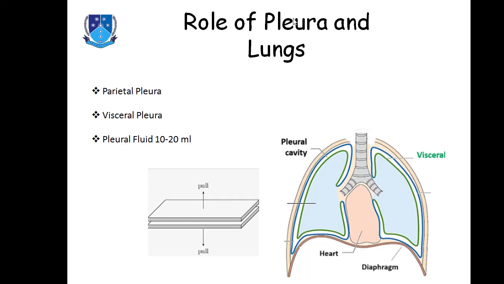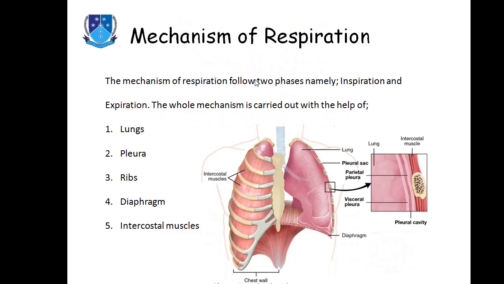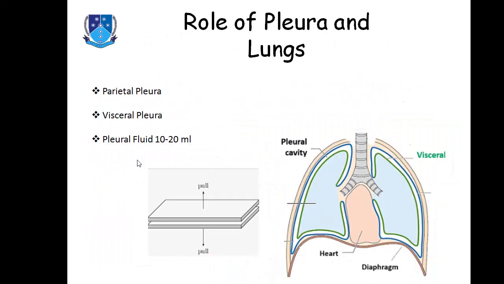You have gone through the first slide, where I mentioned that the pleura also has a role in inspiration and expiration. In this slide you can see the rib cage, the diaphragm, and after the diaphragm, the blue color represents the parietal pleura, while the green color represents the visceral pleura.